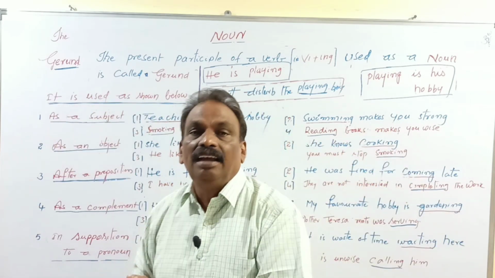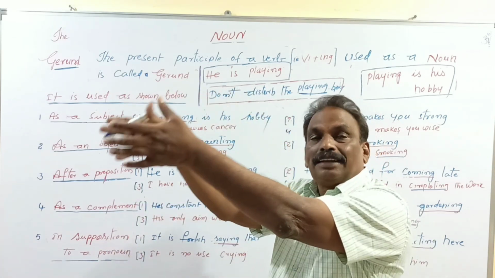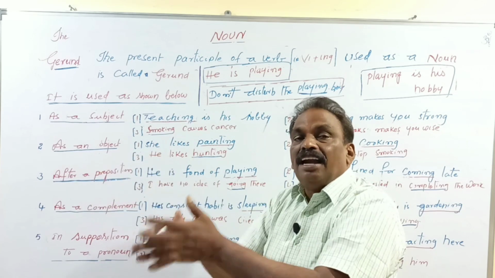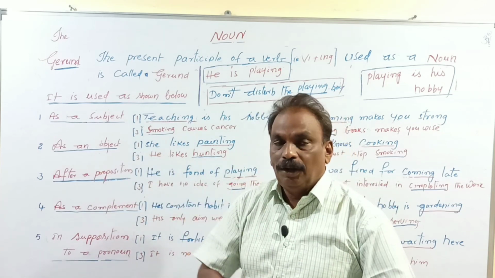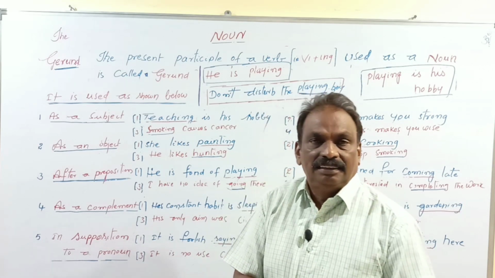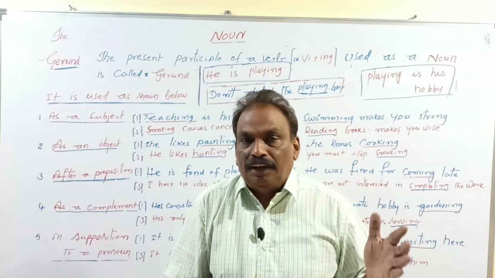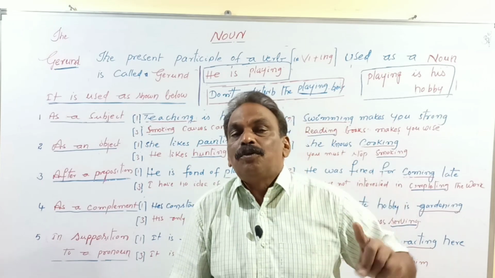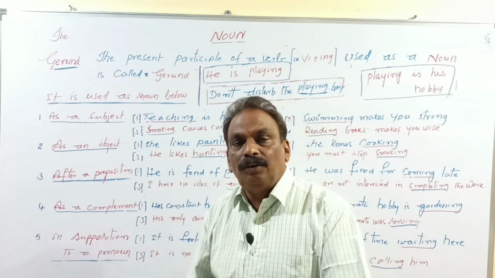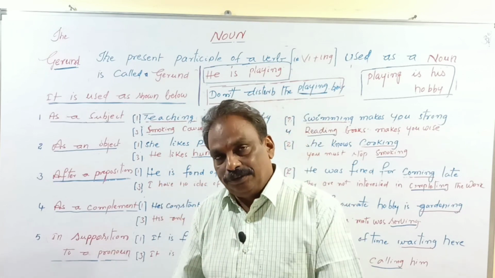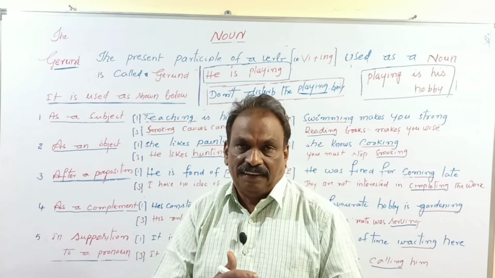If the present participle of the verb plays the role of a noun, grammatically we call it gerund. Now, let us define it. The present participle of a verb which plays the role of a noun is called a gerund. Let us know how a gerund is used. What is the usage of gerund? Gerund is used in different ways.